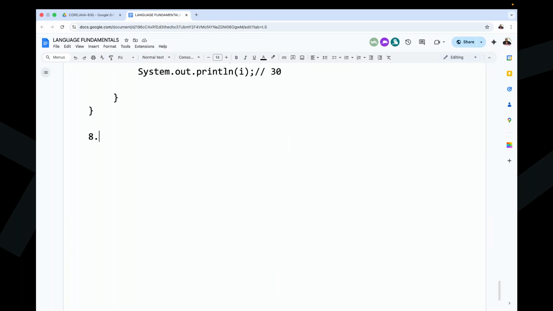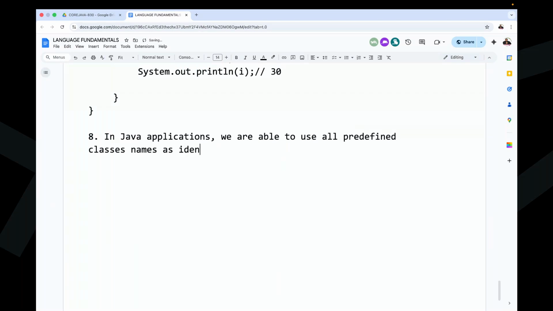Now I'm going to write the data first. Try to understand it. After that, I will go for a small program. In Java applications, we are able to use all predefined class names as identifiers.